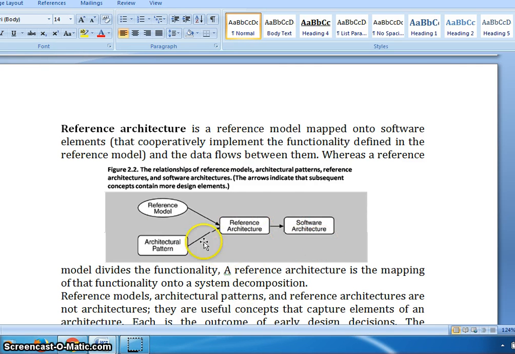In this figure, mainly it is representing the relationship of reference models, architectural patterns, reference architectures and software architectures. Also the arrows indicated in this figure indicate the subsequent concept contains more design elements.